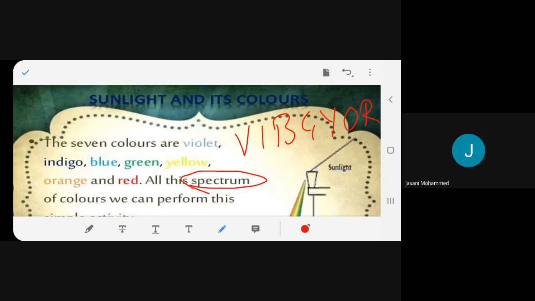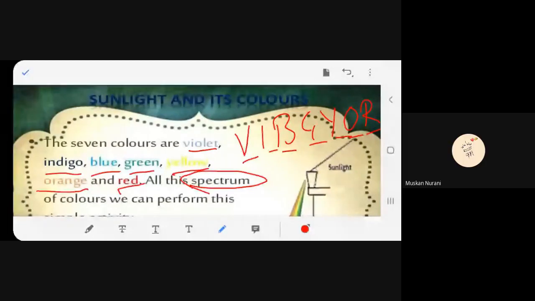VIBGYOR. What is V? Violet. I, indigo. B, blue. G, green. Y, yellow. O, orange. R, red. Did you get all the colors? VIBGYOR. This is how you have to remember, and then you can remember all the colors of the spectrum. Is it clear?